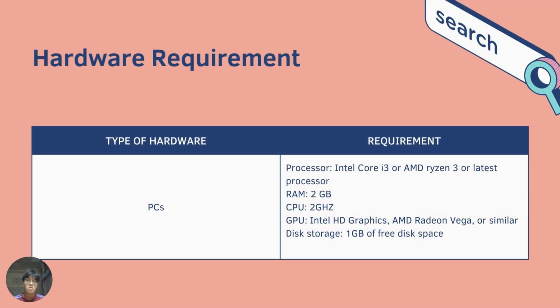So for the hardware requirements so that this project can be run, the minimum for the processor is an Intel Core i3 or AMD Ryzen 3 or even a later processor. For the RAM, 2 GB, and then for the CPU, 2 GHz, and then for the GPU, Intel HD Graphics, AMD Radeon Vega or a similar GPU card. And for the disk storage, you will need at least 1 GB of free disk space.